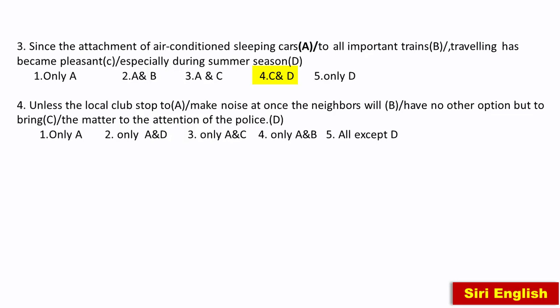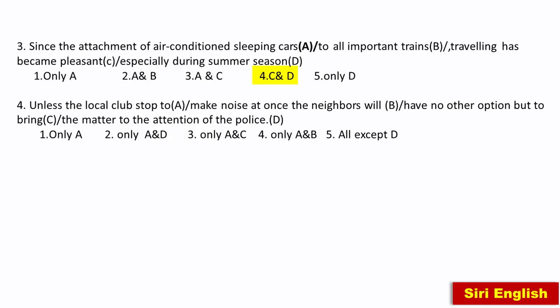When we use unless or until, we don't use any negative in the sentence. And here, unless the local club, again the local club becomes a singular subject. We know that always a singular subject is followed by a singular verb. So the verb stop is wrong. We have to use stops. Local club stops. So we find error.